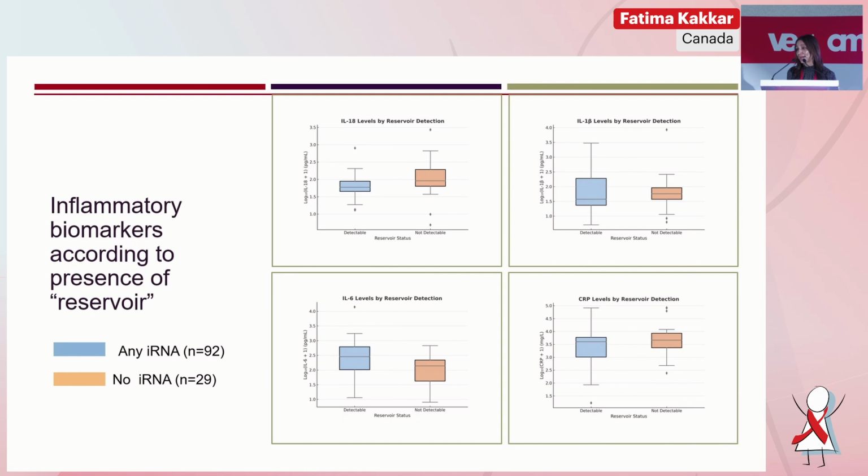And finally, we tried to categorize these biomarkers according to the presence of any or no reservoir. And here there is really no statistical significance between the groups, but again, the strata are very small. So our top 10 in that upper left, group 1, had only 10 measures. So it's hard to establish statistical significance, but it doesn't look like there was any difference according to the groups.